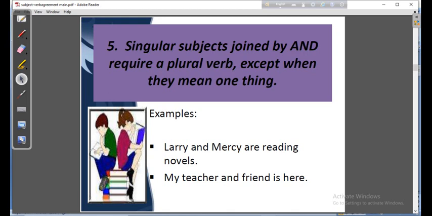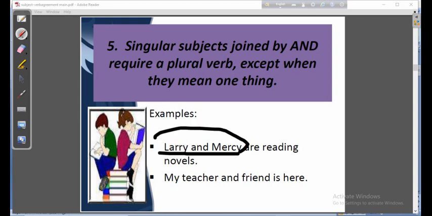Sometimes you may find two singular subjects joined by and. Then the subject should be considered plural, and that is why the verb will also be plural. Larry and Mercy are reading novels.